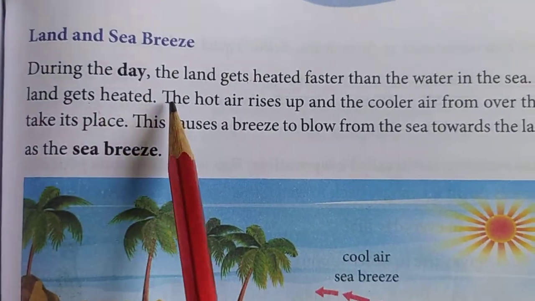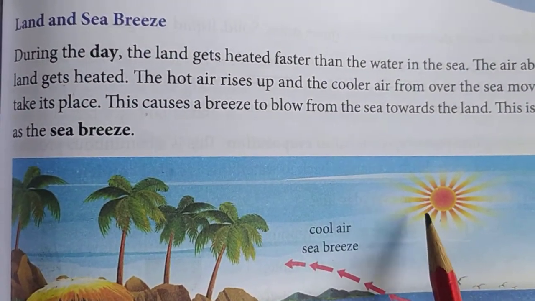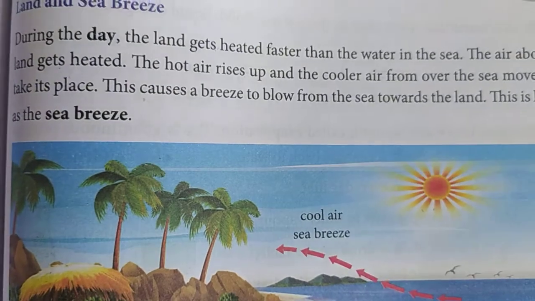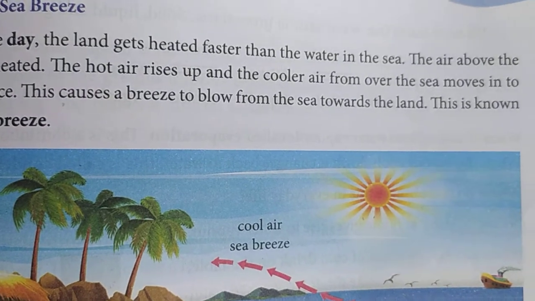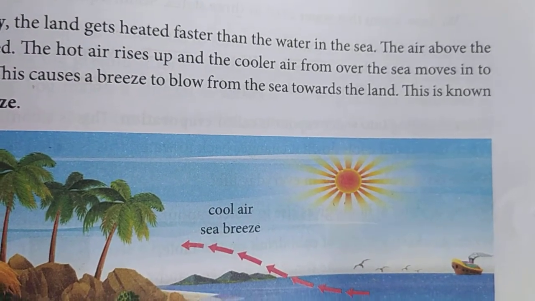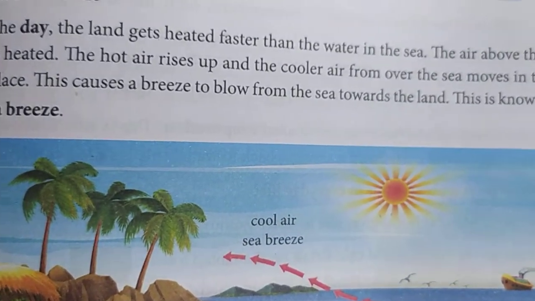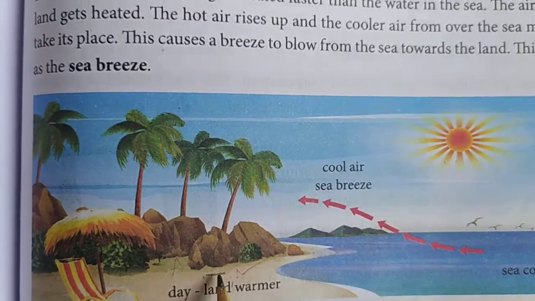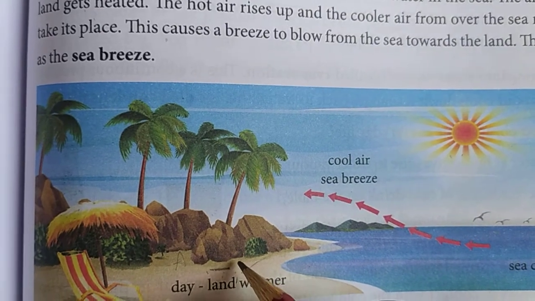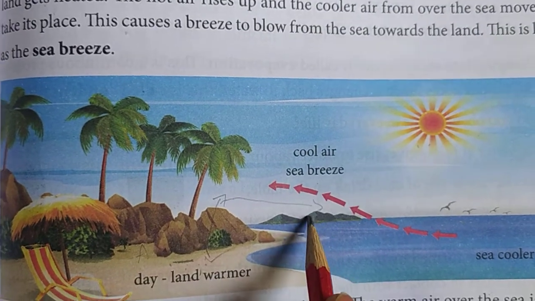Now we will learn about the land and sea breeze. During the daytime the land gets heated faster, and the sea water also becomes hot, but it takes some more time. The air present on this land becomes very hot. So the hot air becomes light and moves upward, and it breezes towards the sea.